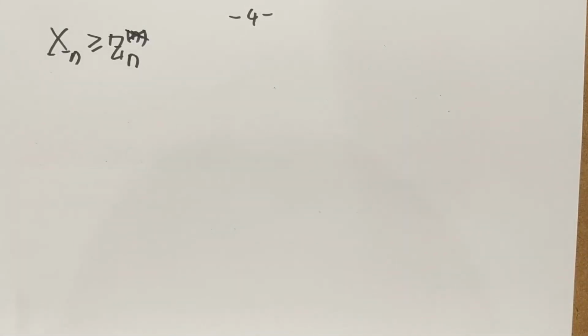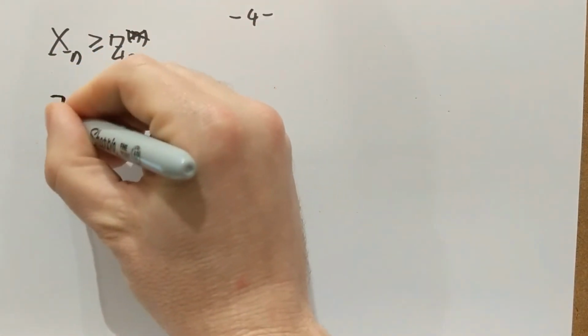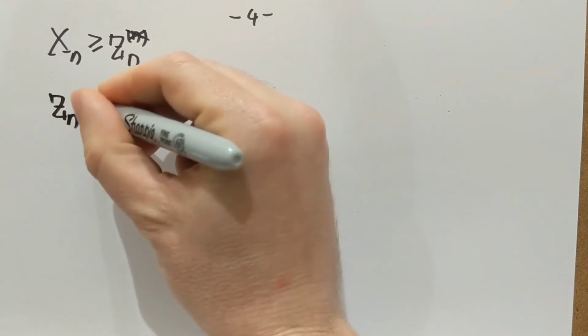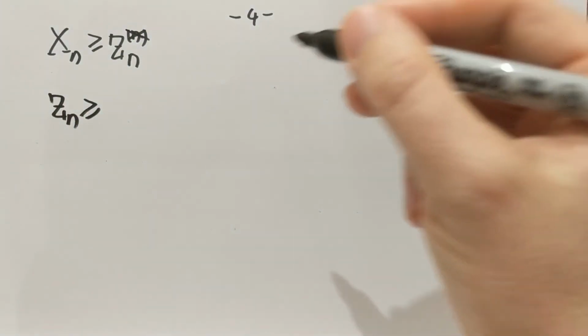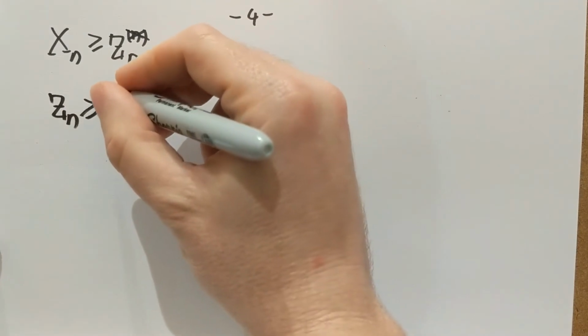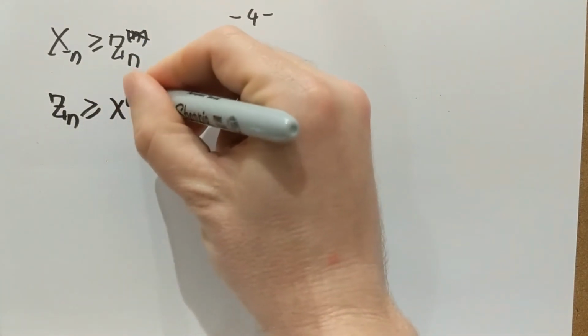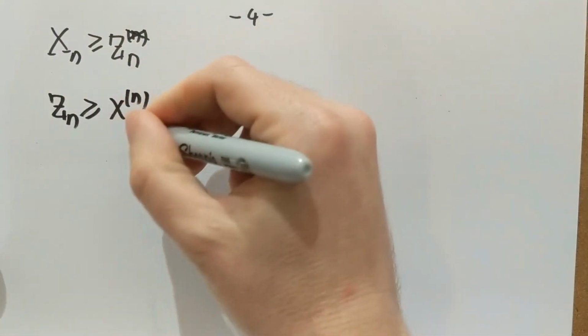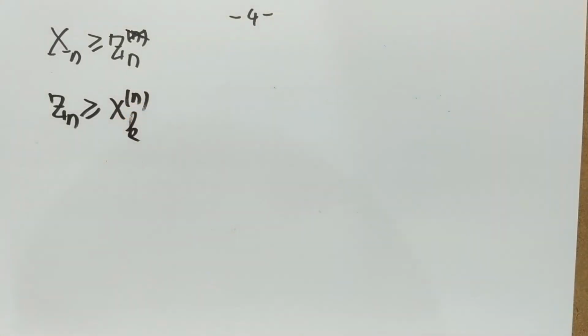Now the second observation is just by the definition of Zn. Zn is of course larger than or equal to any of the xk's, and that's again a very simple consequence of the definition of Zn.